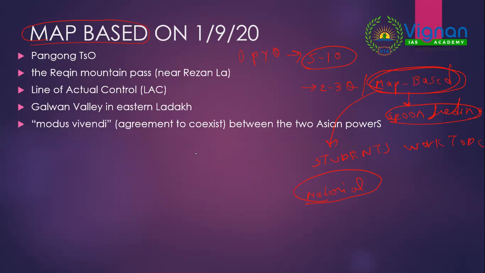So whenever you are reading any newspaper, your current affairs notes should consist of these aspects. There should be separate current affairs notes for geography and IR, for polity, then for economy and environment, then history and culture, then miscellaneous. At Vignan IAS, we do this. We give the current issues covering all these multiple dimensions.